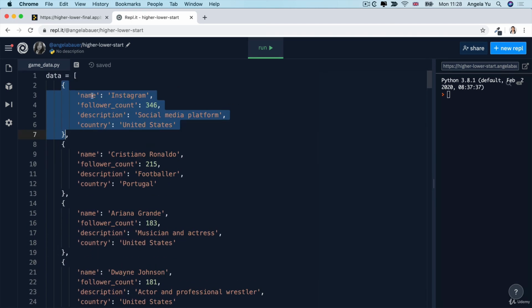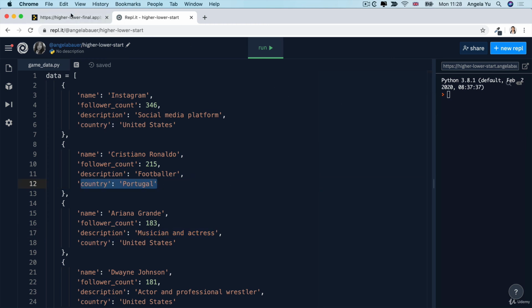They've got a name, the name of the account, the follower count, so how many followers in millions does that account have? So for example, Cristiano Ronaldo has 215 million followers, at least at the time when I compiled the data. And then it has a description. He's a footballer, or this is a social media platform. She's a musician and actress. And finally, the country that they're from.